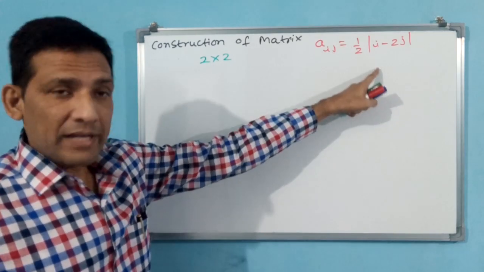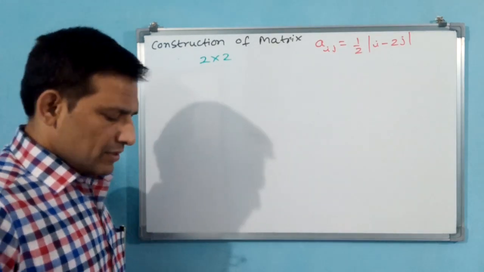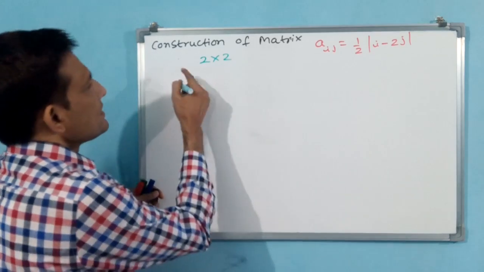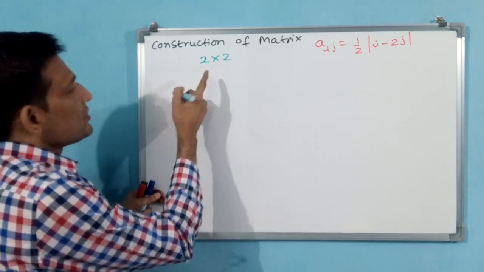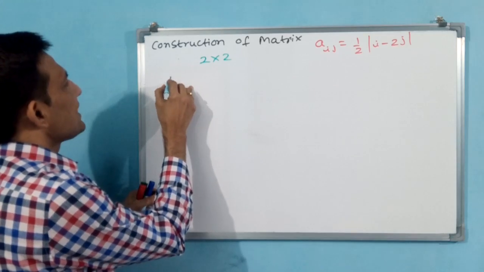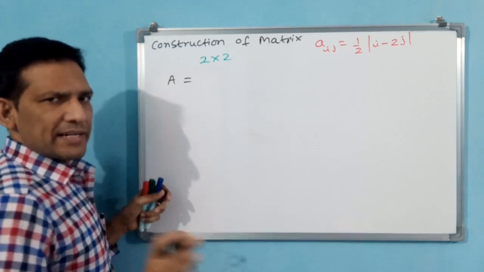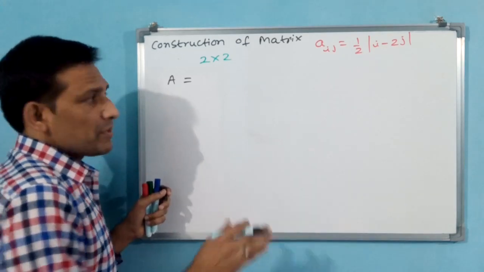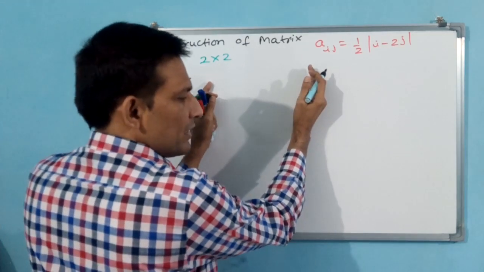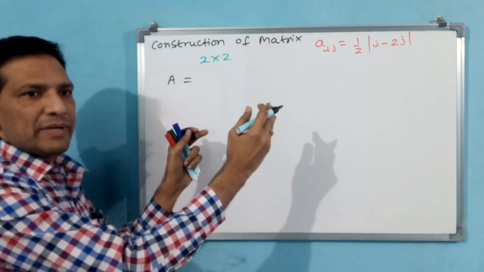Before expanding this formula, you first write the general matrix. The general matrix is like this. A is equal to A2 by 2. You need not write the order when you are representing all elements or generalized elements.